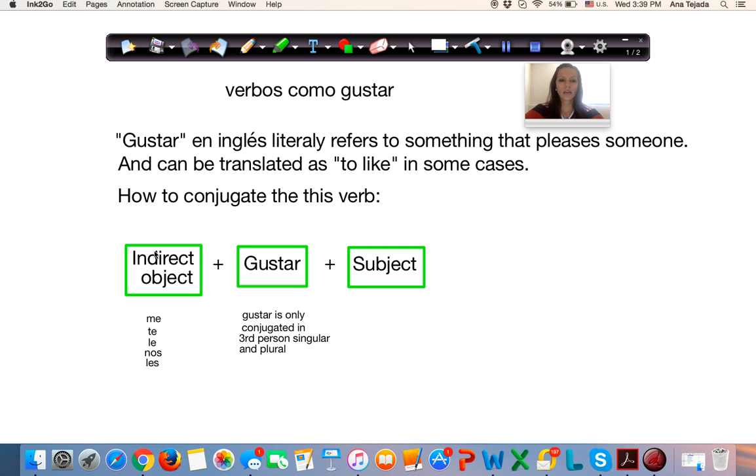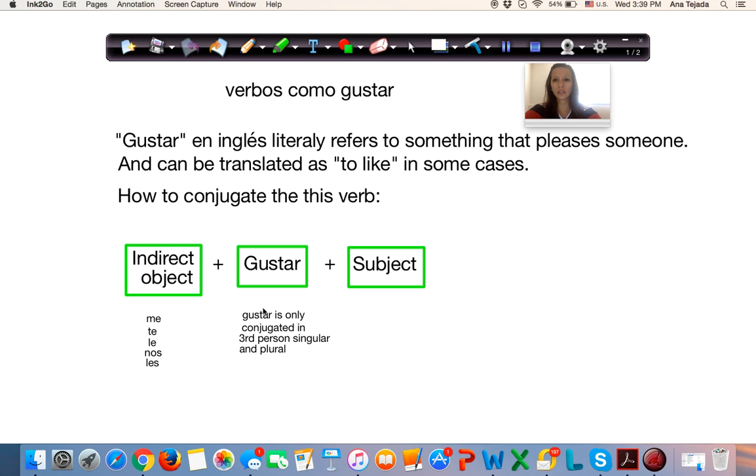We are gonna have, like here, an indirect object. In case you guys don't remember the indirect objects, we have me, te, le, nos, les. And the verb gustar is only gonna be conjugated in two forms: the third form of the singular and the third form of the plural.